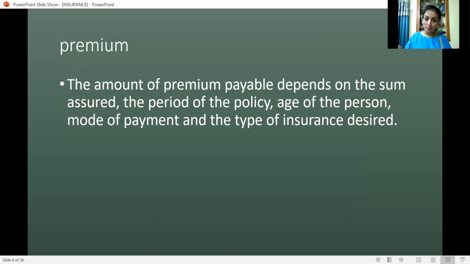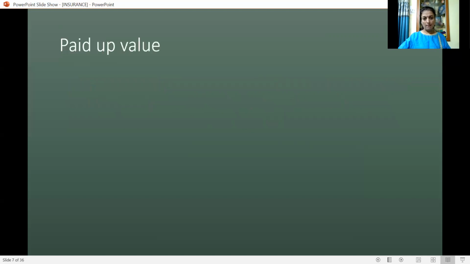If it is an annual policy, then there will be a rebate in the premium. If it is a half yearly policy, then also some rebate will be there in the premium. If it is monthly, then he has to pay a little more premium. And the type of insurance desired is also important for deciding the premium.